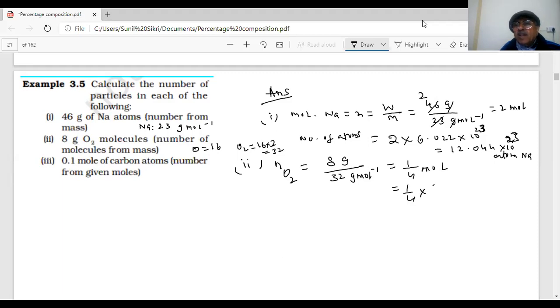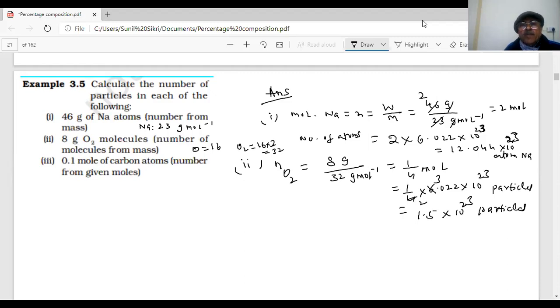How many particles will be there? So you can calculate: 1.5 into 10 power 23 particles. Am I right in the calculation?